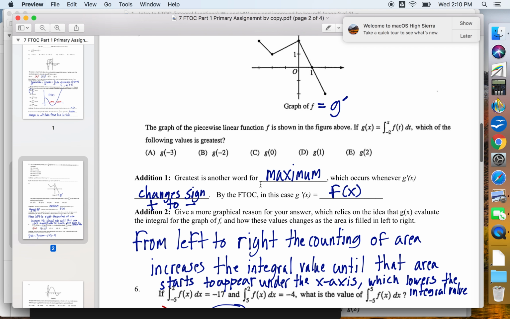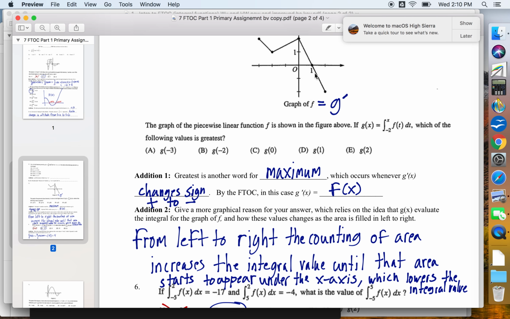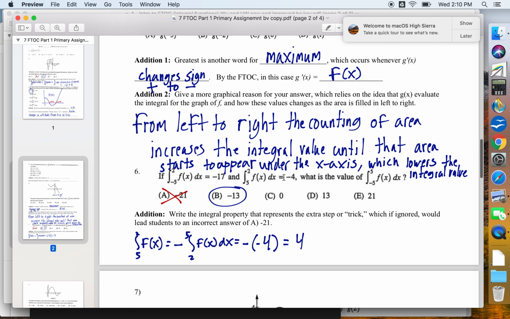Which g is the greatest? Well, greatest means maximum. And maximums occur when derivatives change sign plus to minus. And in this case, derivative of g, that's the same thing as f. So let's just look for that plus to minus in g. And so g of 1, right? That's a plus to minus for f, so that's a plus to minus for g prime. That's going to be a maximum for g. And then this is my explanation 2. I'm not going to get into it.